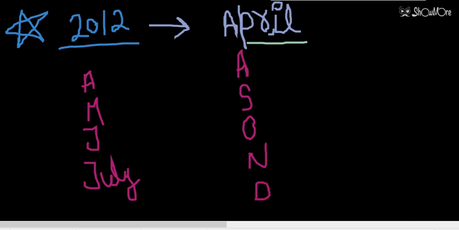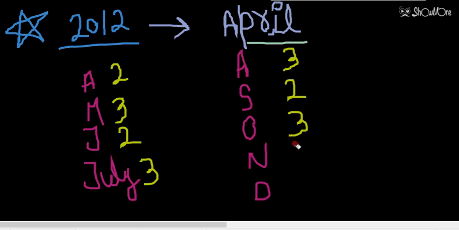So this is all done. April has how many odd days? 2. May has how many? 3. June 2. July 3. August 3. I am writing the number of odd days. September 2. October 3. November 2. December we have to skip.